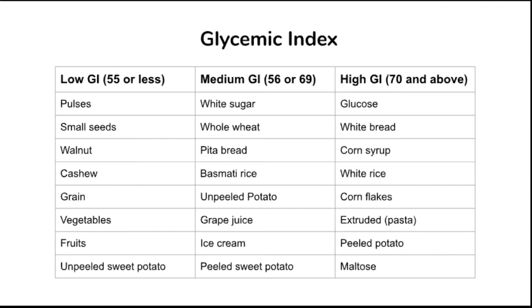Next is the glycemic index. Low glycemic index food causes the blood glucose level to increase more slowly after a meal. Another is the high glycemic index.